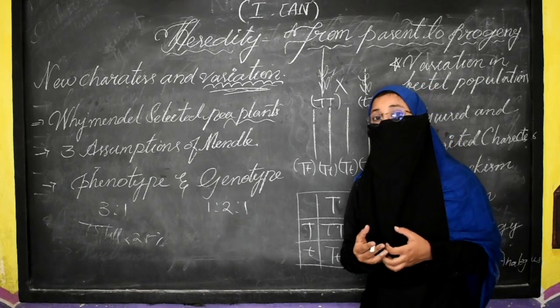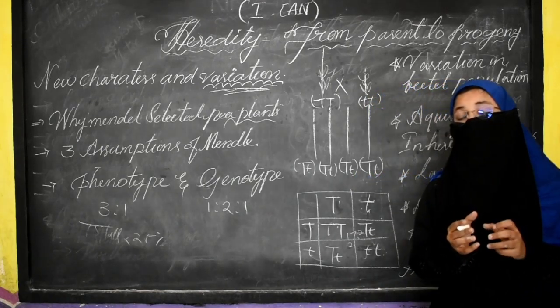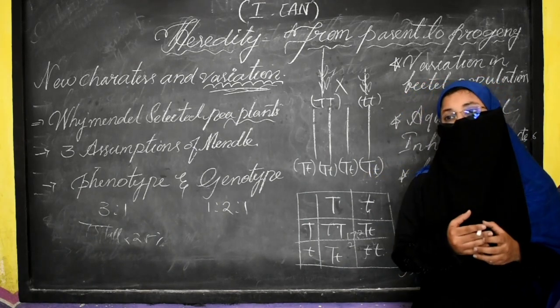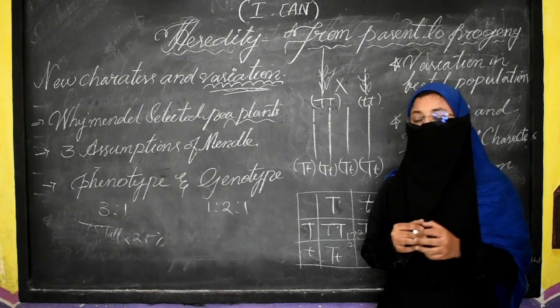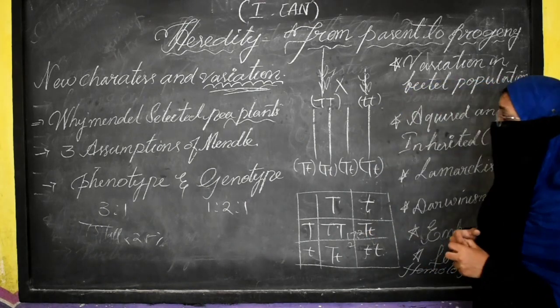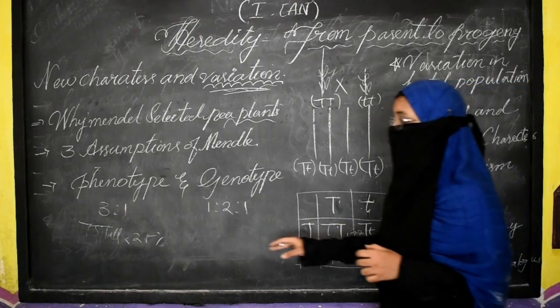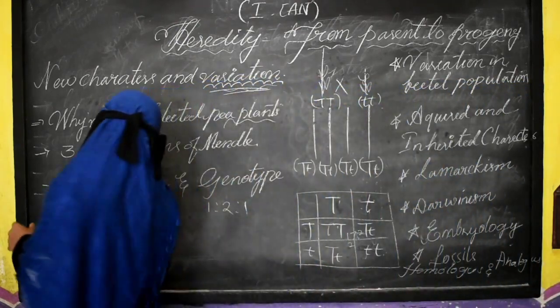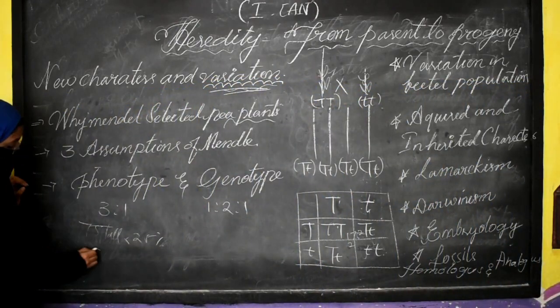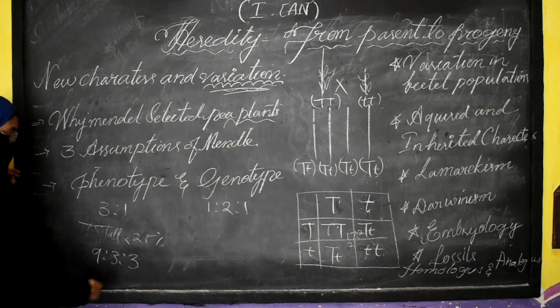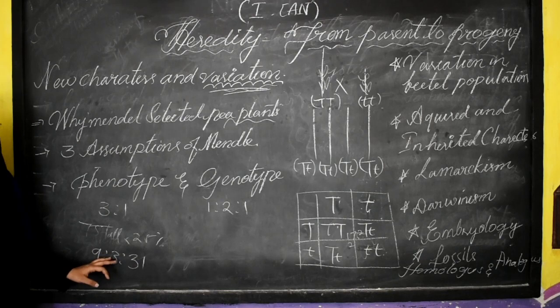He selected the color, green and yellow, and the type, wrinkled versus smooth. There also you need to be aware of it. Their phenotypic ratio is 9:3:3:1. You need to be aware of it. So this is the phenotypic ratio of the plant.